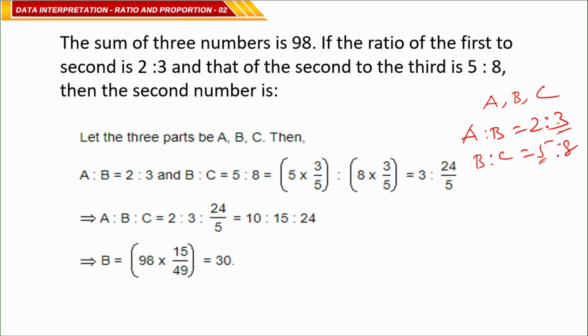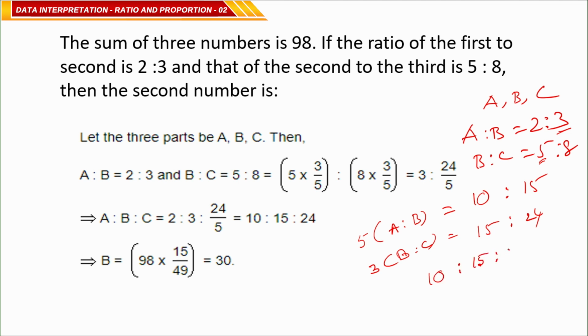Multiply this one with 5 and multiply this one with 3, means 5 of A:B, means 10:15, correct? Okay. Now, multiply B:C by 3, means it is 15:24. Now, the ratio becomes 10:15:24, correct?